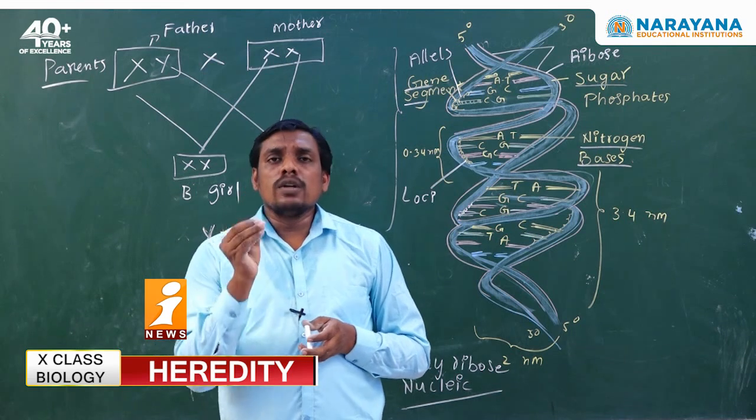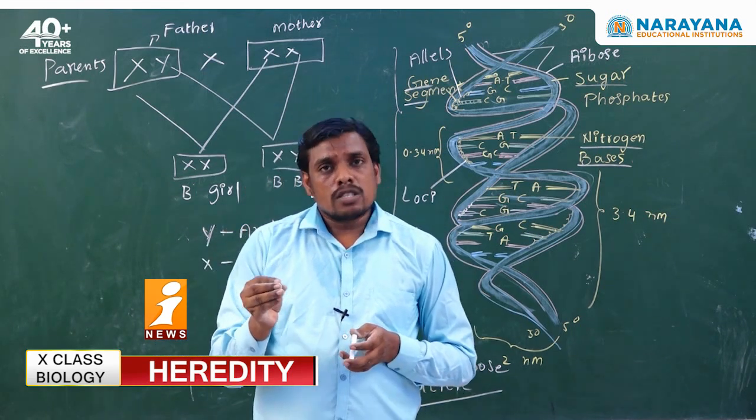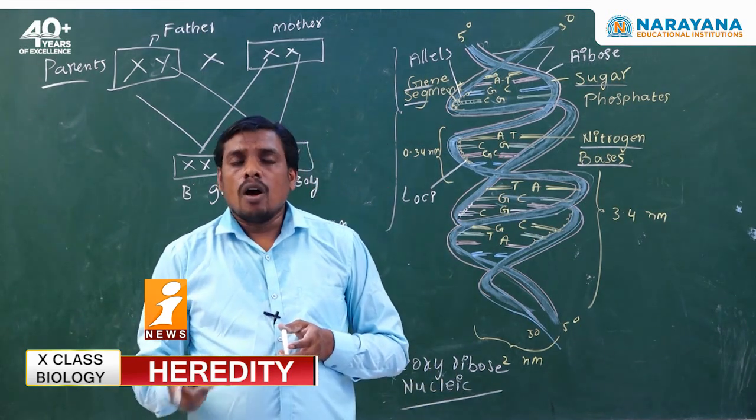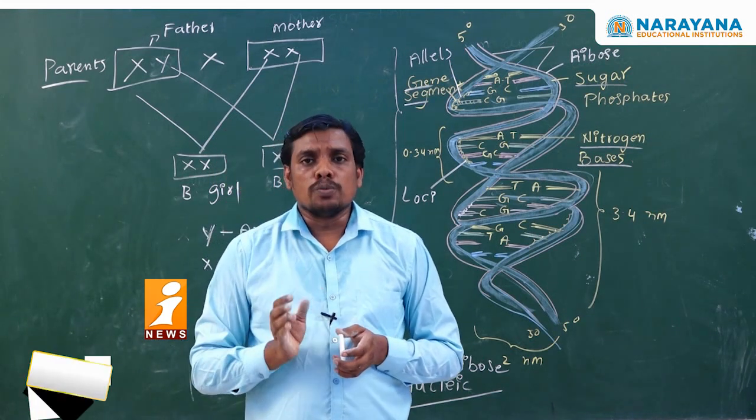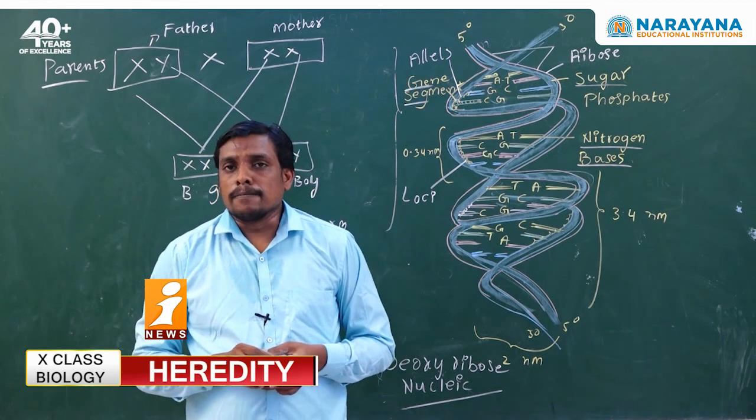The Y chromosome is only seen in the father's sperm, or androsperm, or in a male gamete, and it is responsible for sex determination.